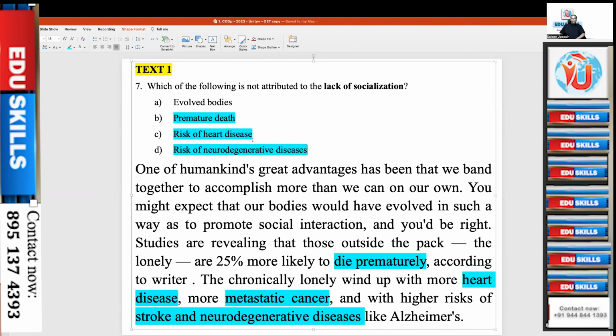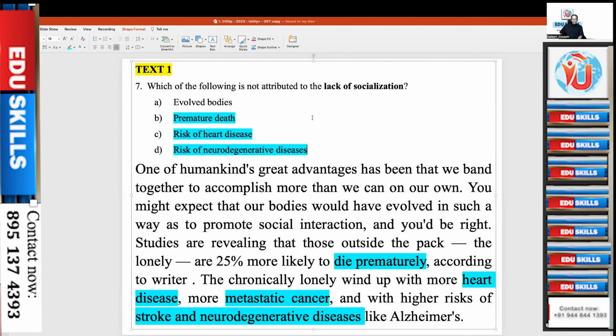Evolved bodies: you just see that expression. You might expect that our bodies would have evolved in such a way as to promote social interaction, and you'd be right. That is the cause. Evolution of body is the cause. Effect is promotion of social interaction. This one is the cause. All other 3 are effects. One method.